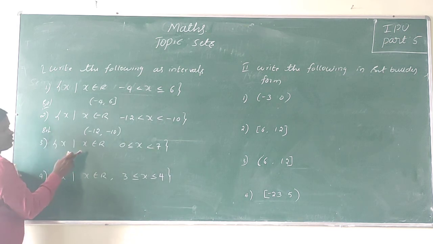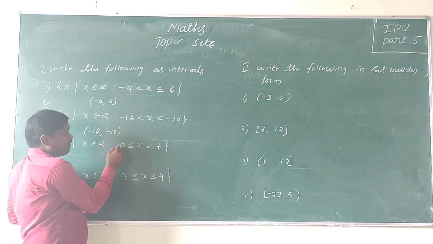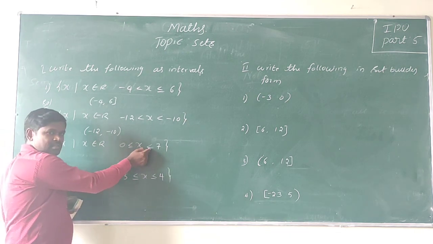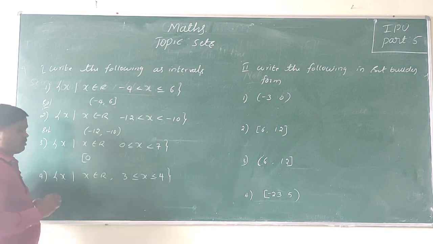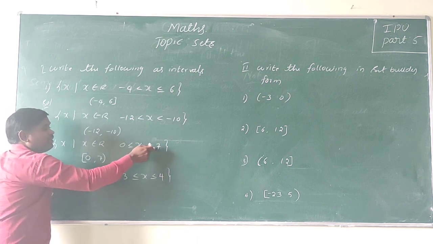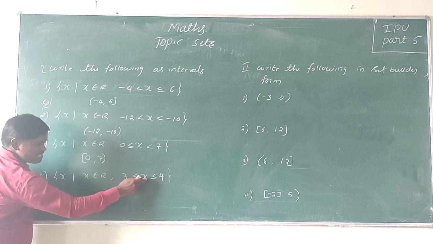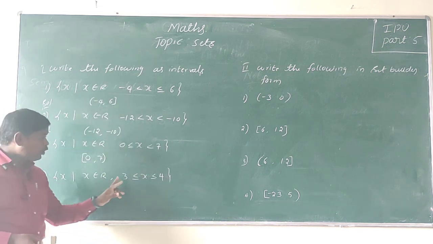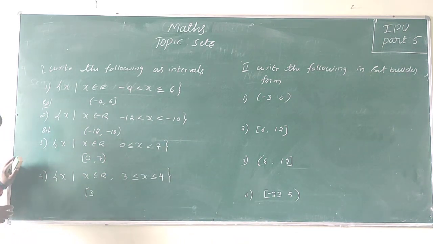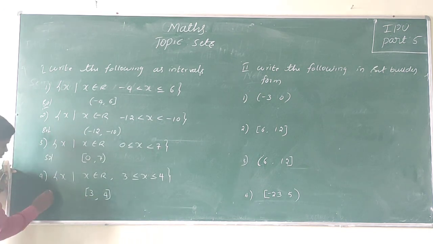Next, this is the set of all real numbers between 0 and 7, including 0 and excluding 7. That is a semi-closed interval. So that means closed bracket 0, comma 7, open bracket, which indicates excluding the endpoint. Next is the set of all real numbers between 3 and 4, including 3 and including 4. So it is closed bracket 3, comma 4, closed bracket. So this is the solution.